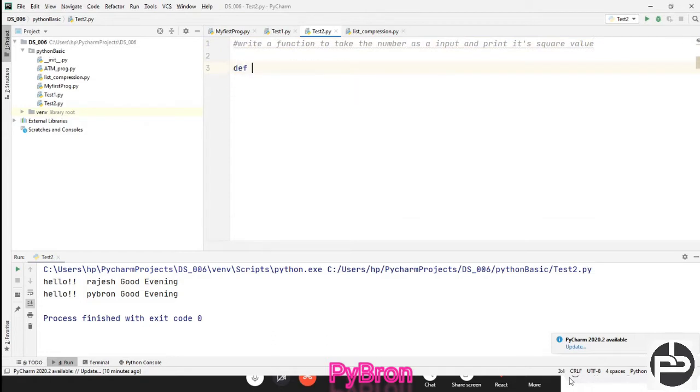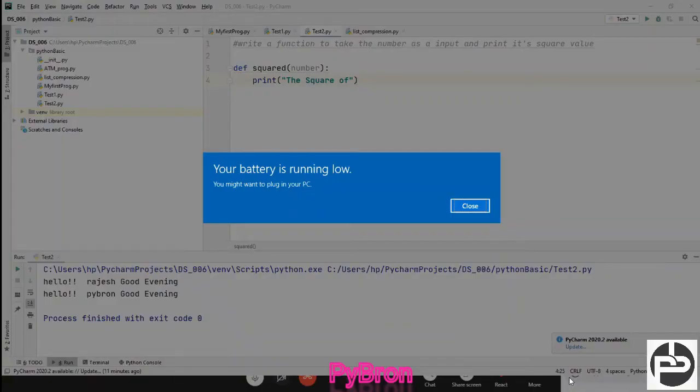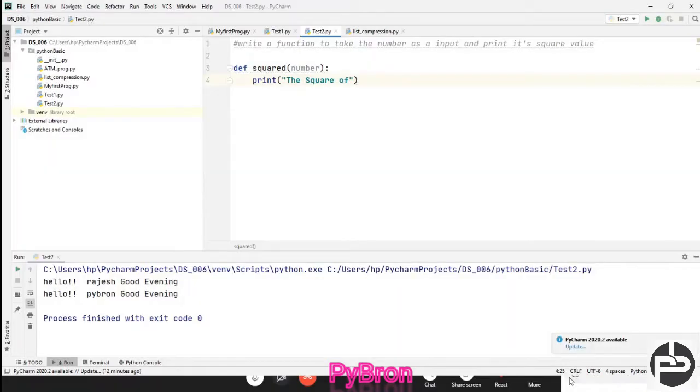So what I'm going to do, def, I'm creating one method, as already told, create a function, right? So I'm going to name it squared, and here I am passing number, and here let's suppose print the square value, print the square of, and one minute, let me put it over the chat, the square of comma number.